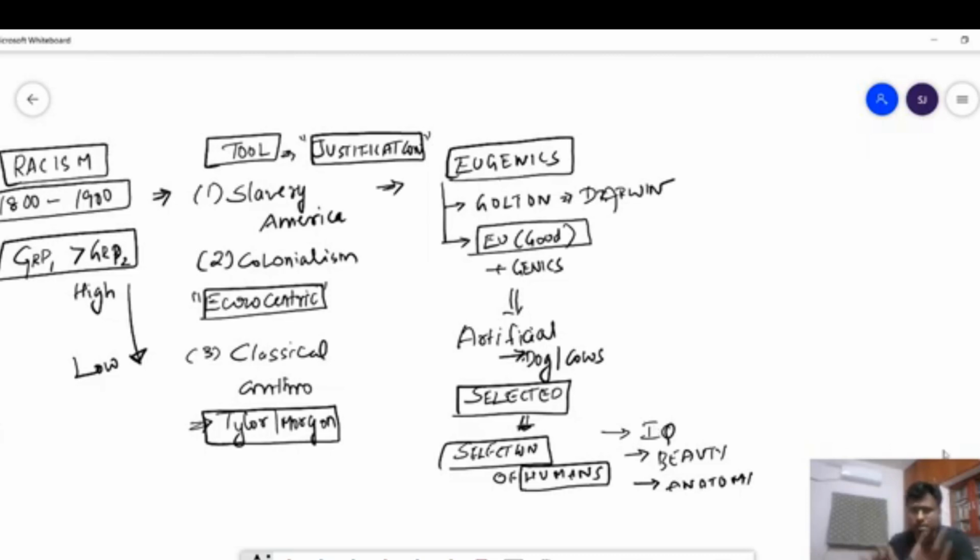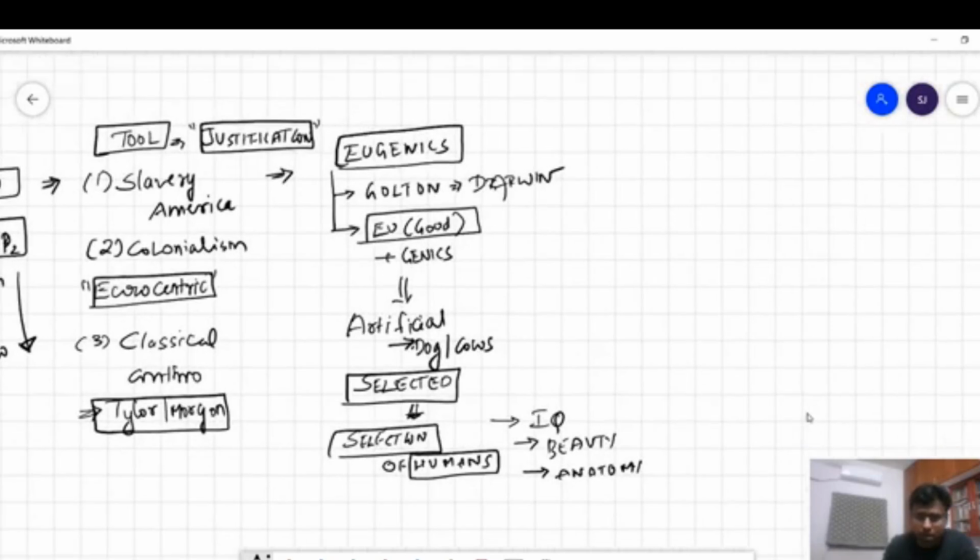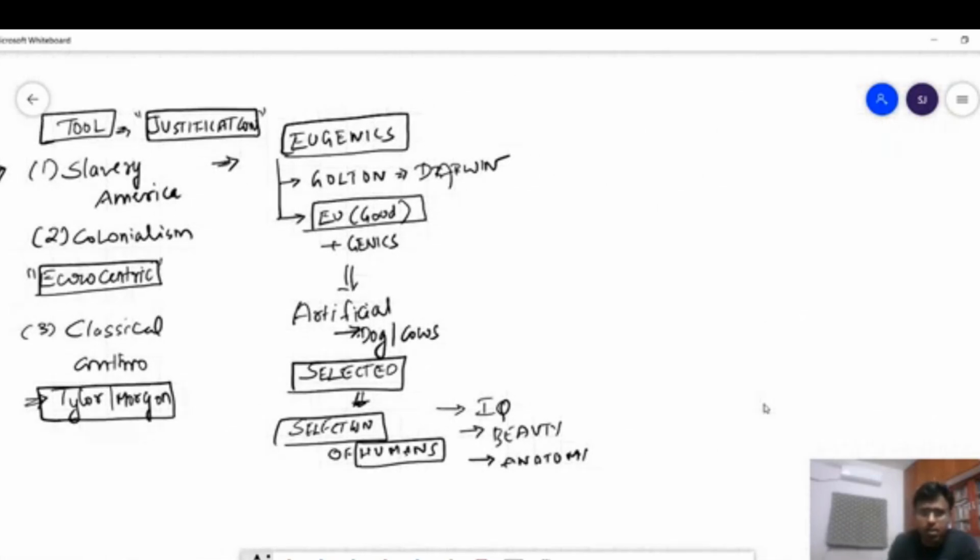And now this is basically eugenics. This was what he deciphered. But how racism and eugenics coupled into a deadly mix of poison is what we will see today, or is the core of this question. So what happened was